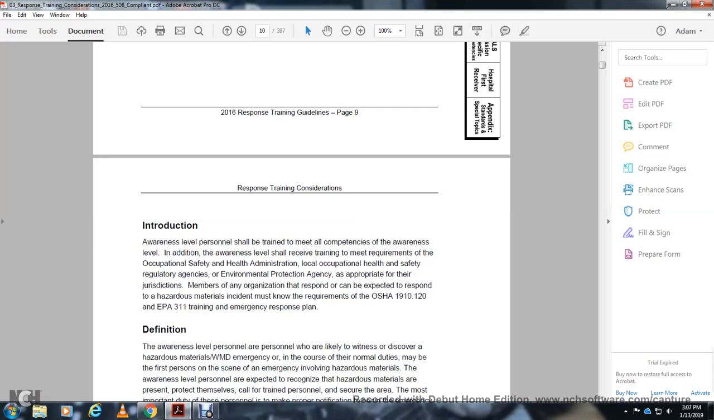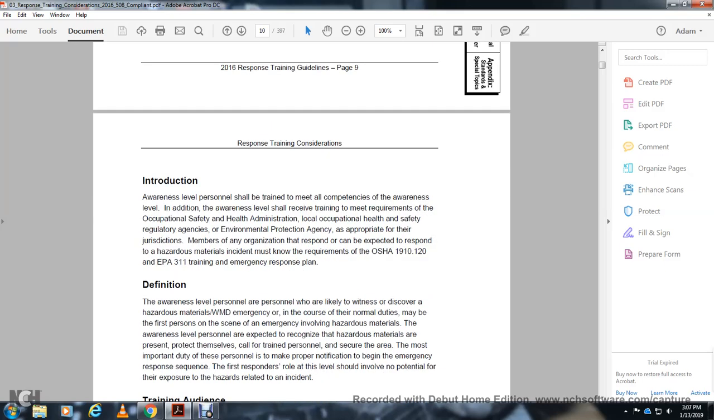They must know the requirements of OSHA 1910.120 and the Environmental Protection Agency 311 for training employees. Training: emergency response plan.